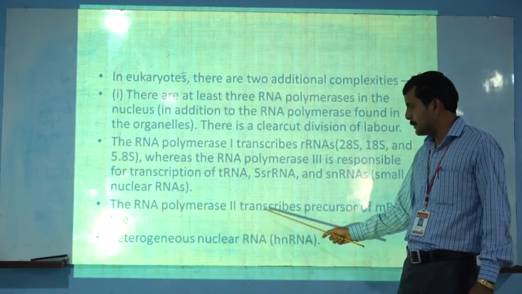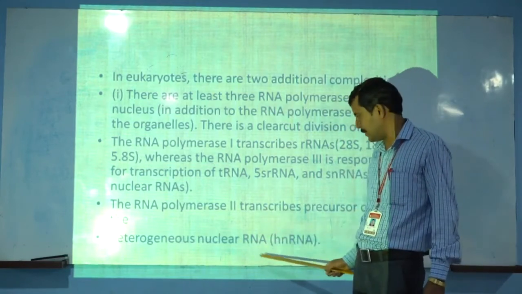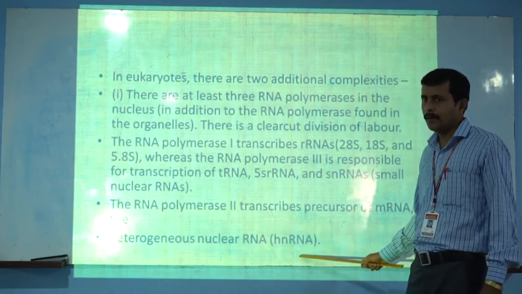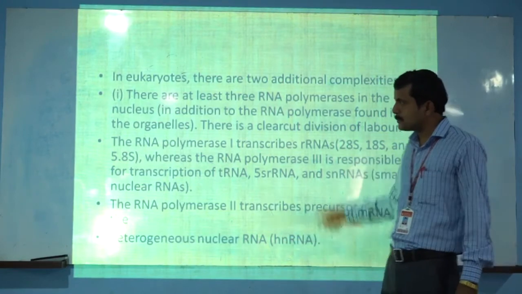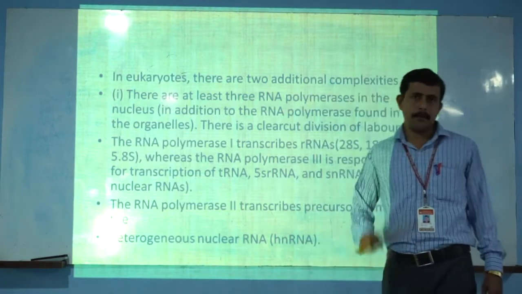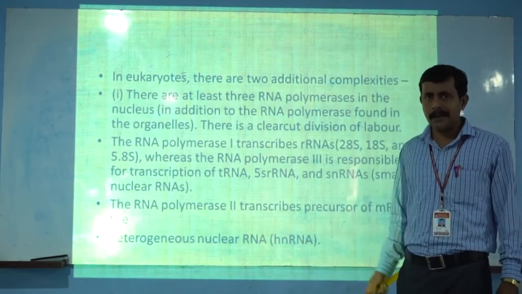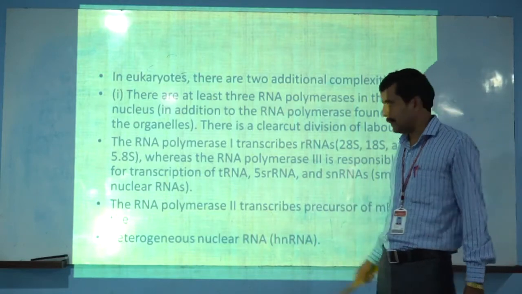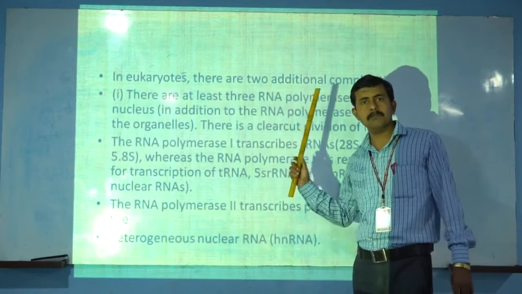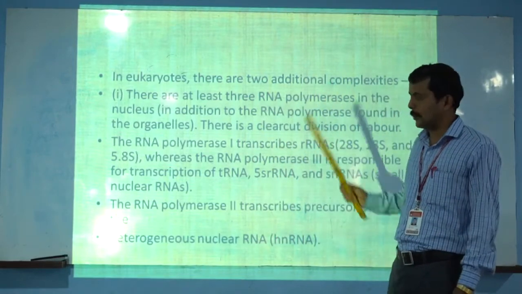It plays an important role in the formation of heterogeneous nuclear RNA. So all three RNA polymerases play different roles in the unique process of transcription in eukaryotes. Next slide, please.